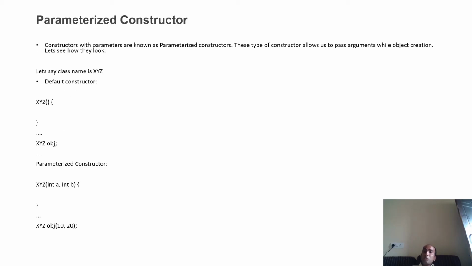Now, a constructor can receive arguments also. Constructors are of two types: default constructor and parameterized constructor. The constructor which does not receive any argument is known as a default constructor, and the constructor which receives arguments is known as a parameterized constructor. The question arises: we are not going to call the constructor, so who will pass the argument? We will see one by one, don't worry. Now, how to call it?